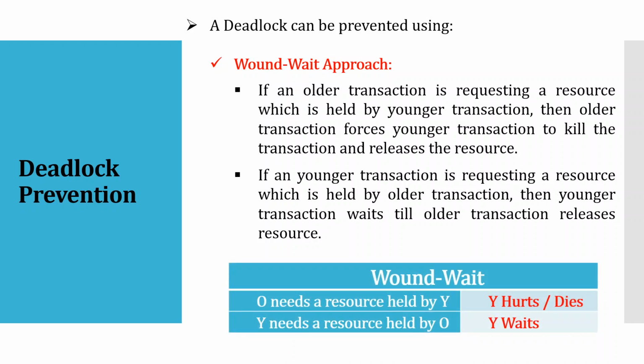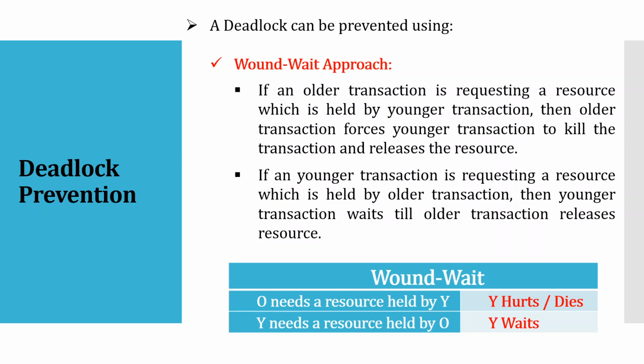So this is the chart. O needs a resource held by Y, so Y is going to die, and it will release the resource. And if the younger one wants a resource of the older one, then the younger one will wait. So these are the two approaches of deadlock prevention.